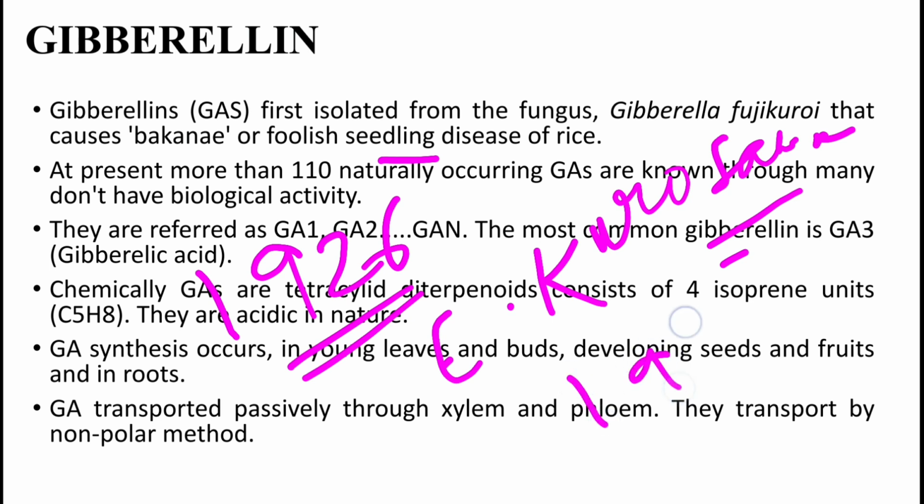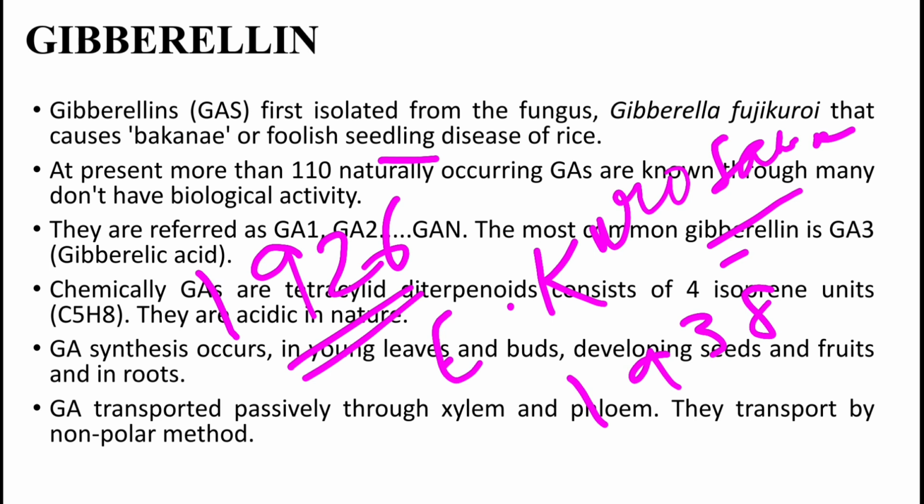In 1938, Japanese researchers Yabuta and Sumiki successfully isolated that substance in a pure crystal form from the fungus Gibberella fujikuroi, and named it gibberellin after that fungus, because the genus of that fungus is Gibberella. In the 1950s, during World War II, Western researchers of the US and UK isolated a highly active compound called gibberellic acid, which is GA3.